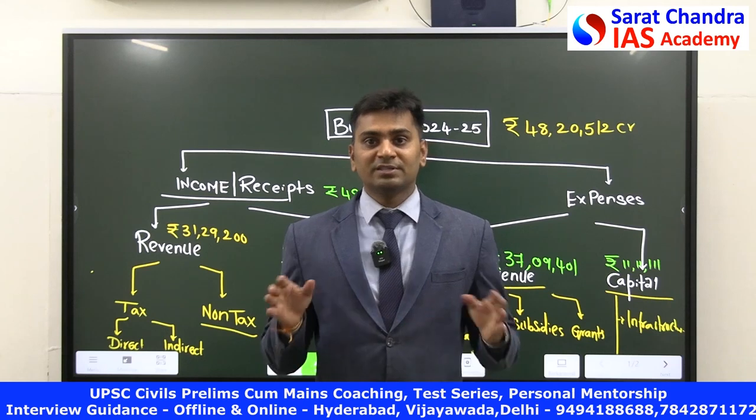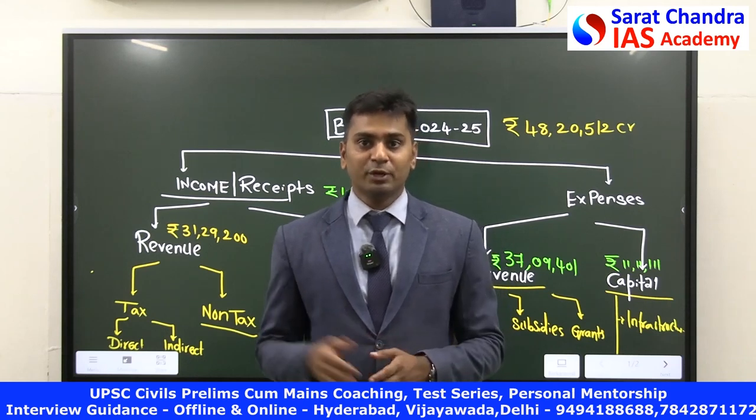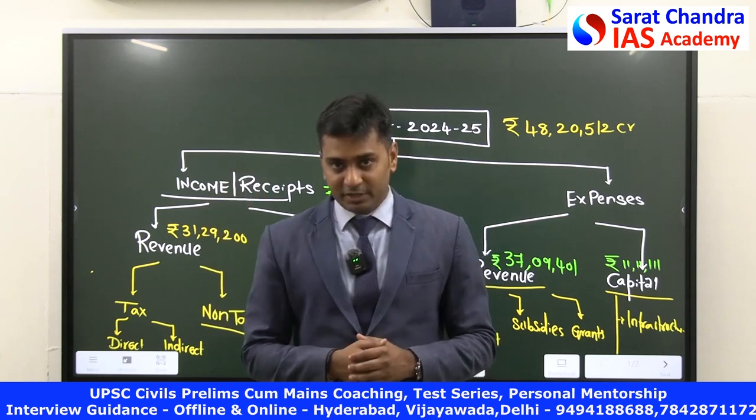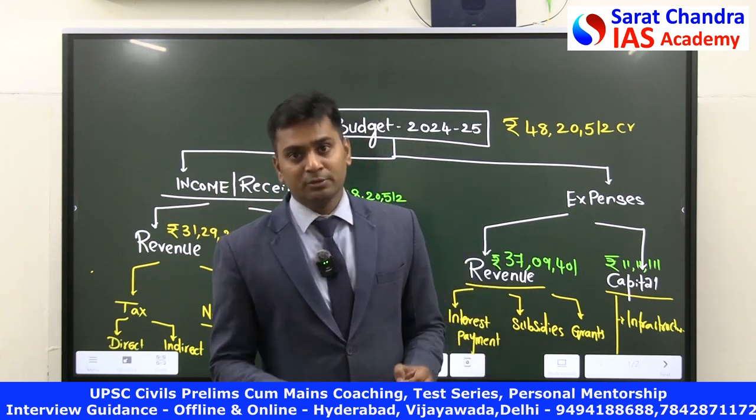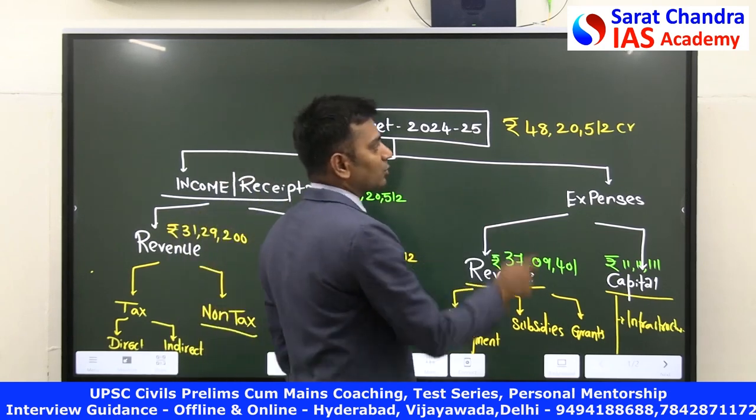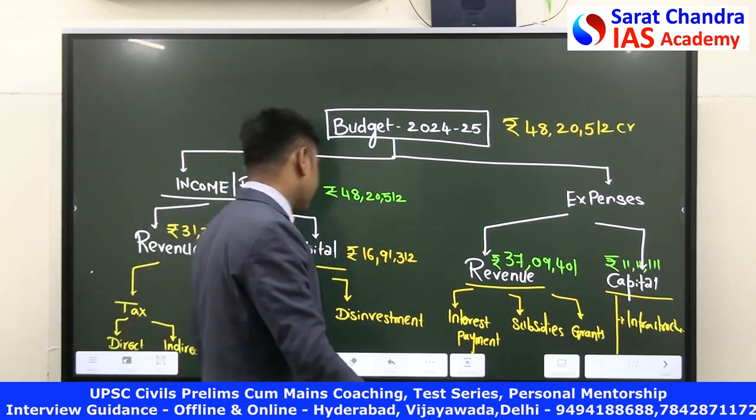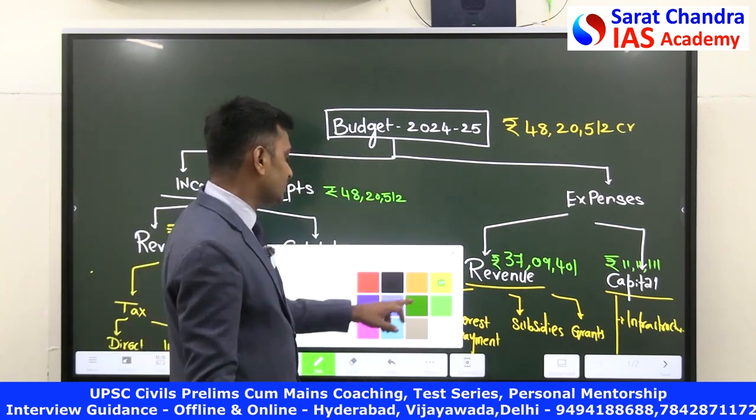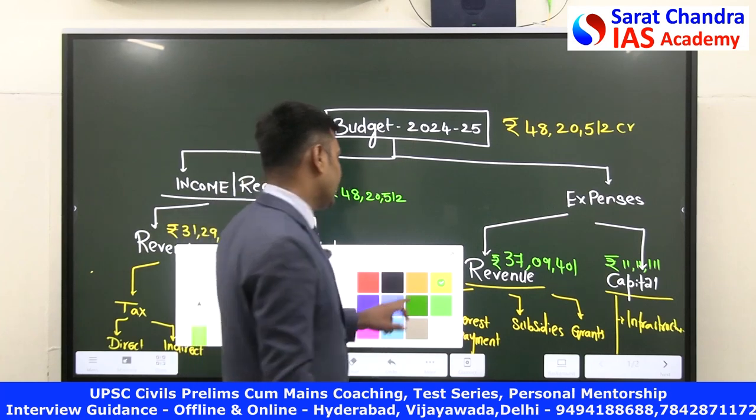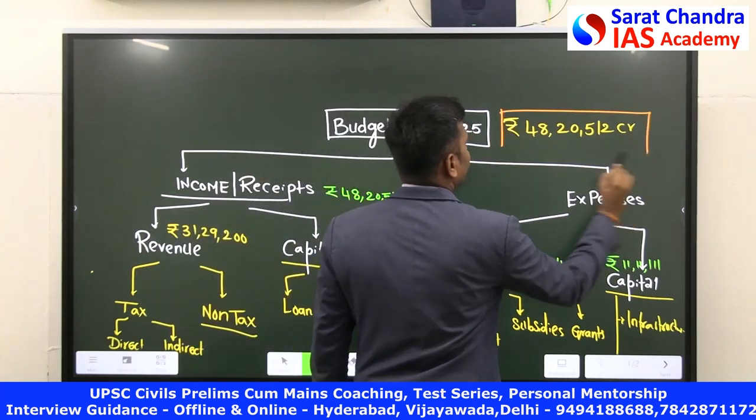So what is the total budget for this financial year 2025? We are in the financial year 2025, hence it is called Budget 2025. So what is the total expenditure for this year's budget? That is 48 lakh 20,512 crore rupees. This is the budget of Government of India. If you are writing examinations, this is one important thing that we have to focus on. So the total budget component is 48 lakh